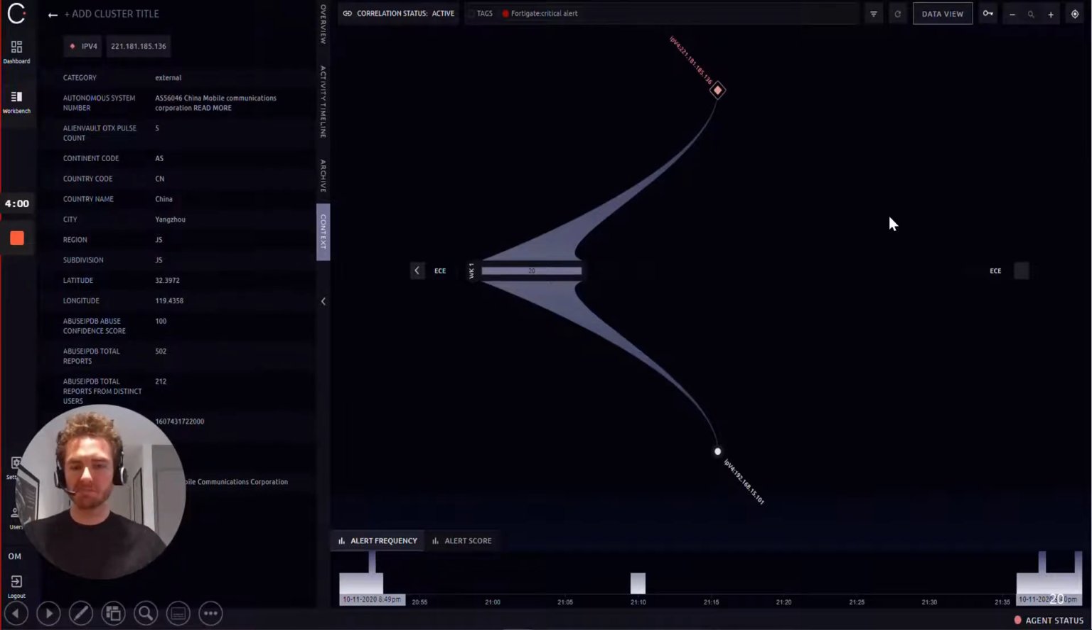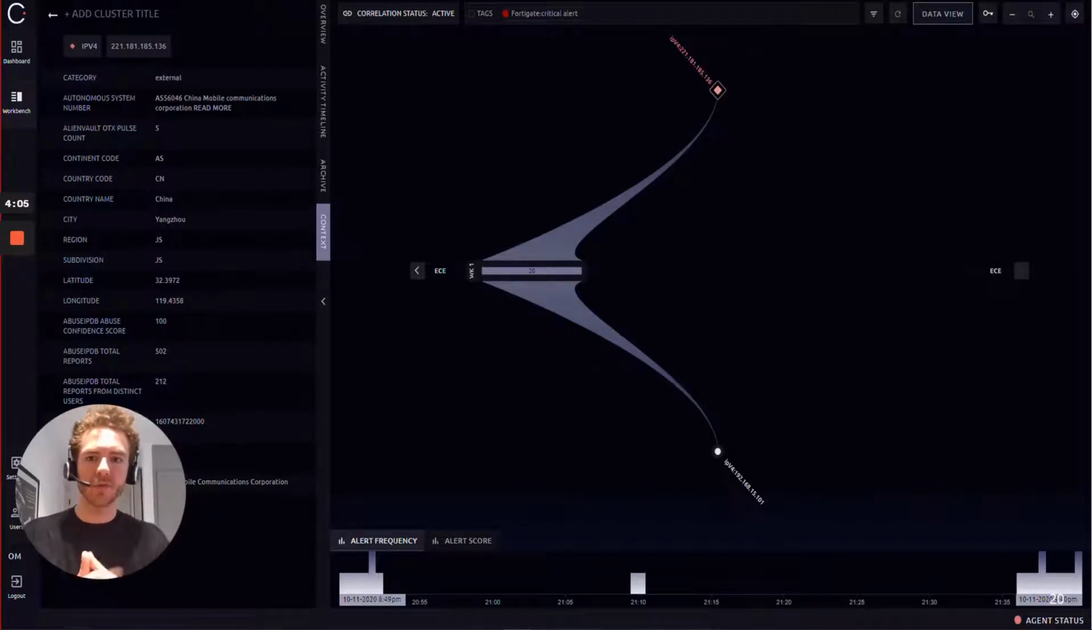Firewall's doing its job. You can archive it. You can say, I'm happy with this. Thanks, firewall. Crack on. Move on to the next set of clusters that I want to investigate for the day. So that's a time saving in its own right.